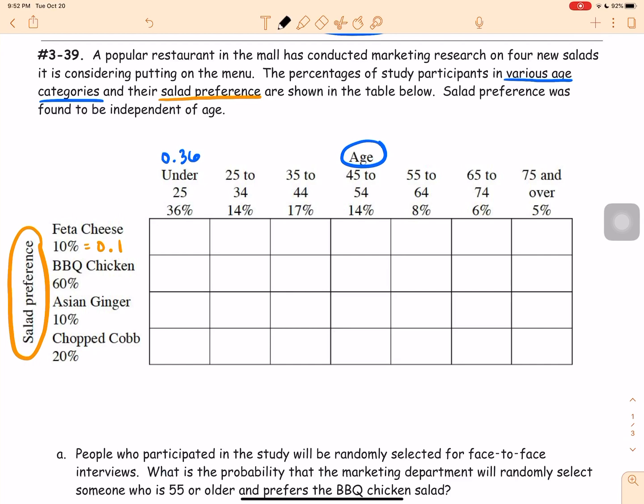You should get 0.036. And then if you also wanted to see it as a percentage, you would move the decimal to the right 2 times. So 3.6% of all of the people surveyed who are under 25 years old like feta cheese, or they prefer feta cheese on their salads. Okay, so you guys can do this for every single problem here.